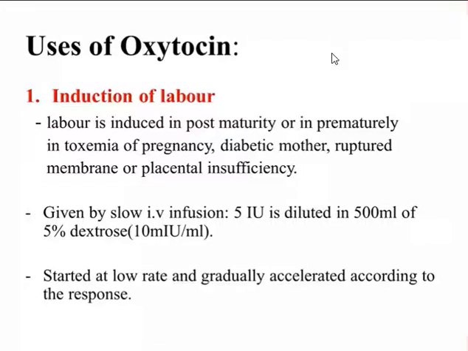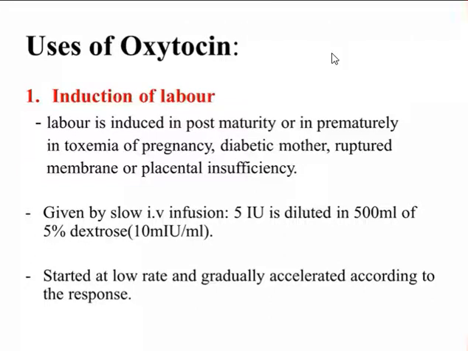So it is usually given by slow IV infusion in a dose of 5 international units of oxytocin. It is diluted in 500 ml of 5% dextrose. So the dose of oxytocin is 5 international units, diluted in 500 ml of 5% dextrose, and it is started at a very low rate and gradually increased according to the response. So we have to keep on watching the contraction of the uterus, and we have to adjust the dose according to the contraction of the uterus.